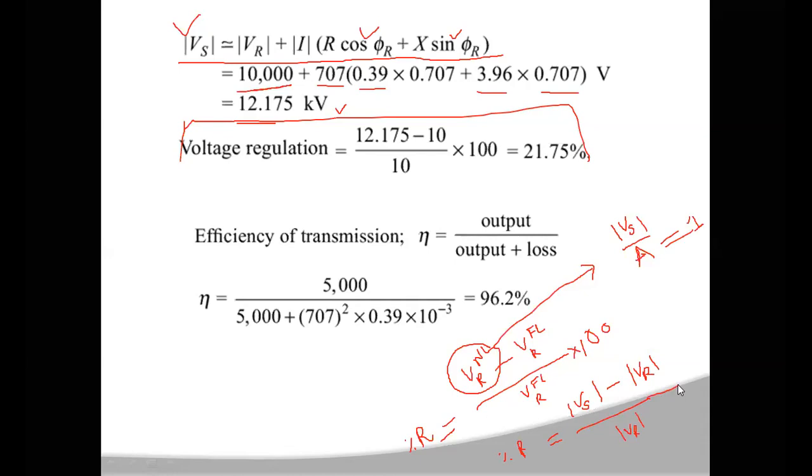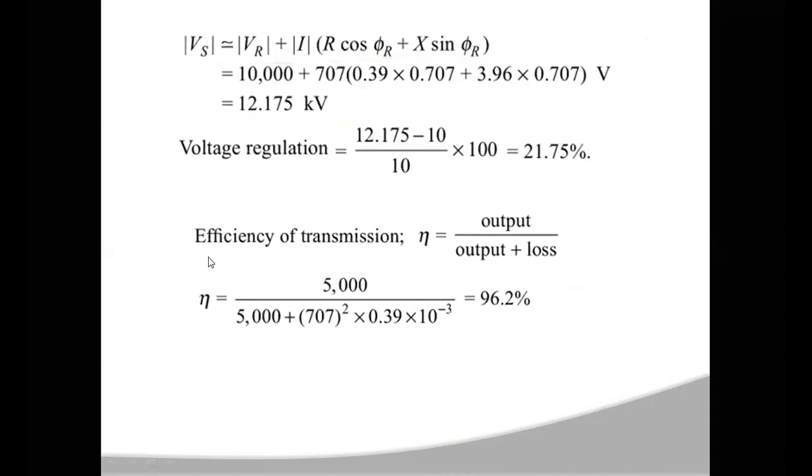Substituting Vs as 12.175 and VR as 10 kilovolts, all in kilovolts, we get 12.175 minus 10, by 10. The percentage of voltage regulation is 21.75%.